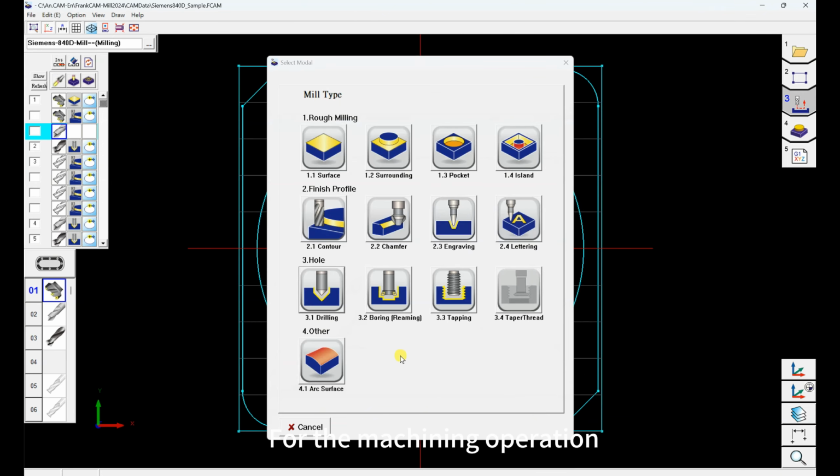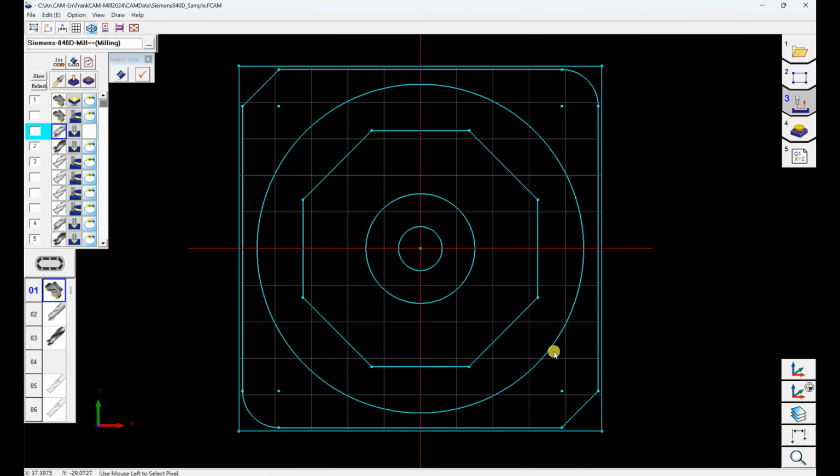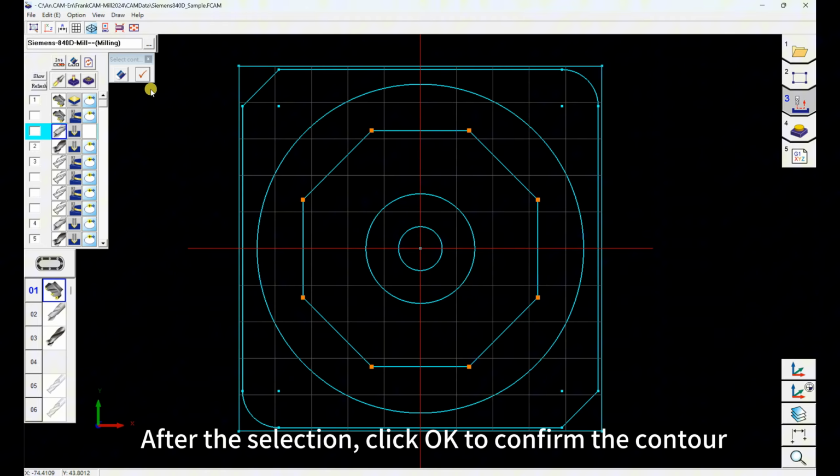For the machining operation, I select the drilling operation and use the default settings. Next, select the points you want to do the drilling. After the selection, click OK to confirm the contour.